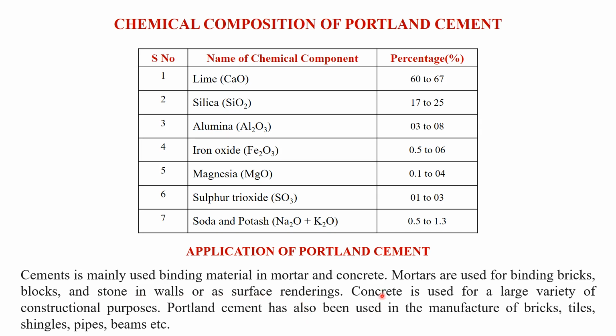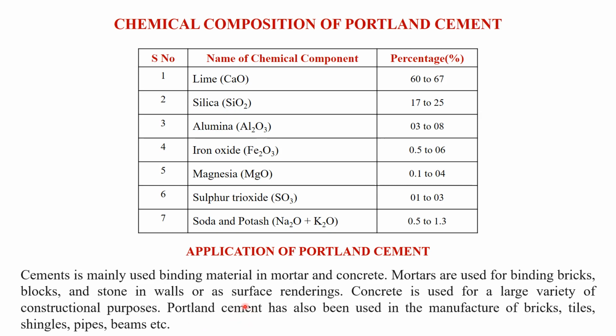The concrete is used for a large variety of constructional purposes. Portland cement has also been used in manufacturing of bricks, tiles, pipes, and beams, etc.